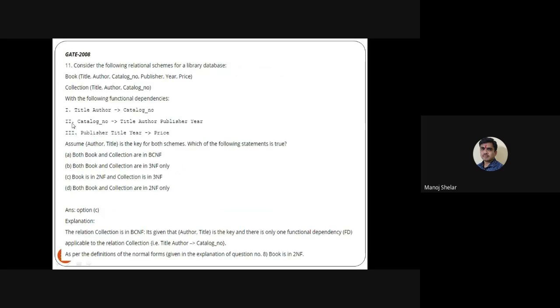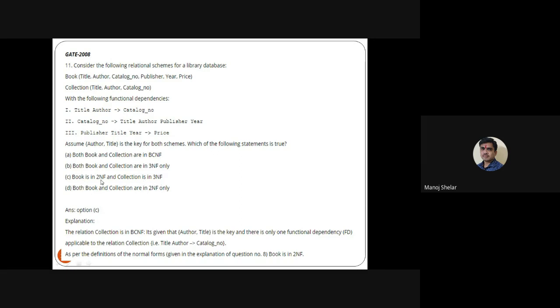Second question, same type of question. Here several functional dependencies are available for book and collection, and there are four options. Both book and collection are in BCNF. Both book and collection are in third NF. Book is in second NF and collection in third NF. Both book and collection are in second NF. So the answer is that book is in both second NF and 3NF.